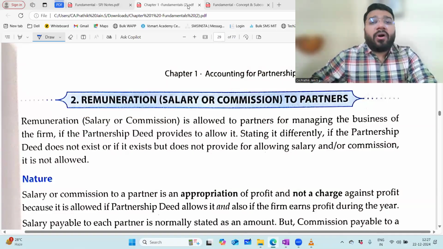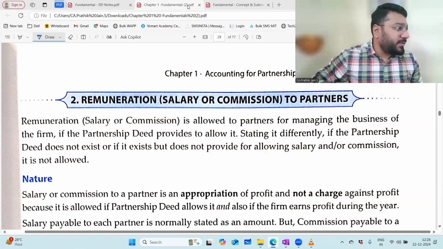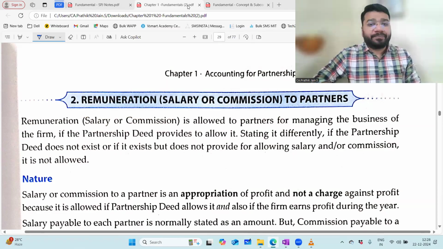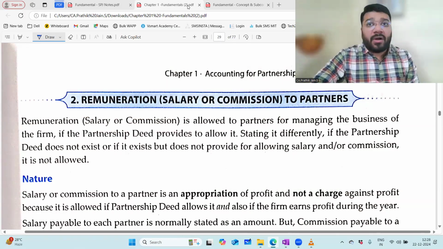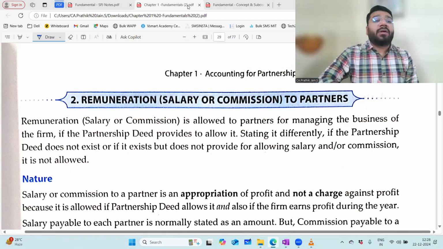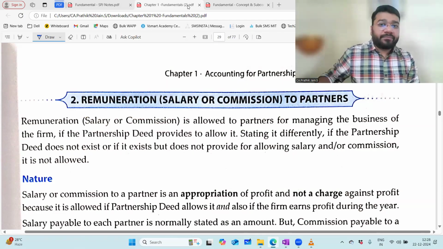So, guys, we're doing this chapter called Partnership under the Revision Series, and today is the third revision class of the fundamentals of partnership. In the last class, we completed our discussion on the 4 different cases of the P&L appropriation account. So, the target for today is to discuss the concept of remuneration and then interest on capital.